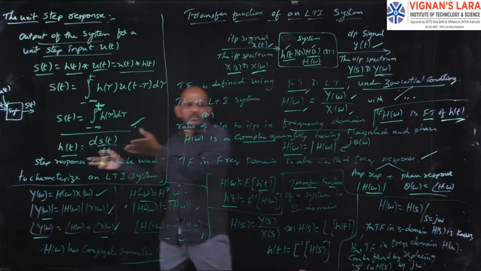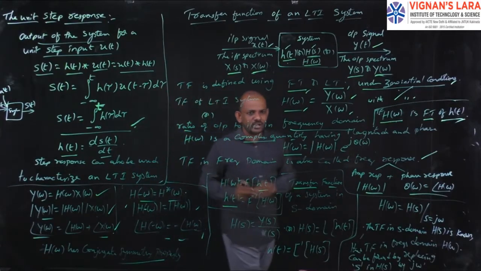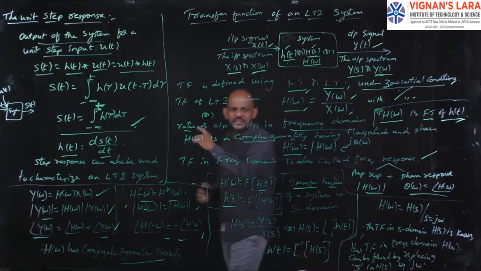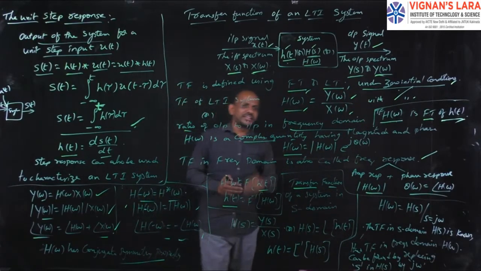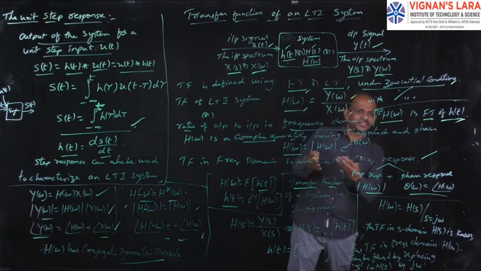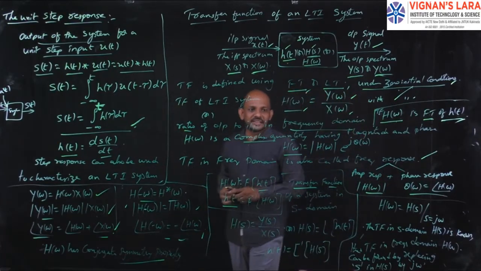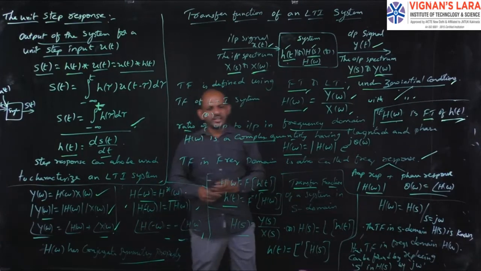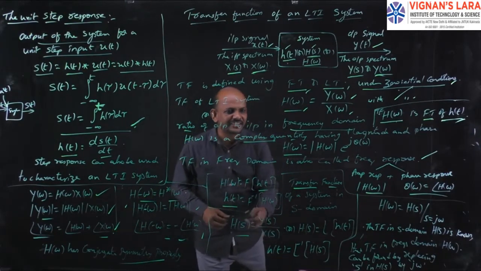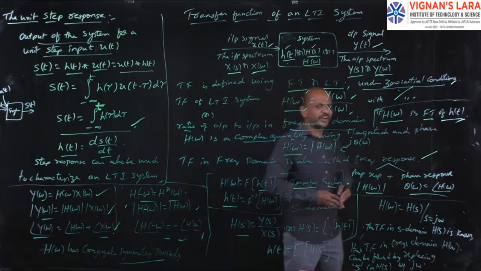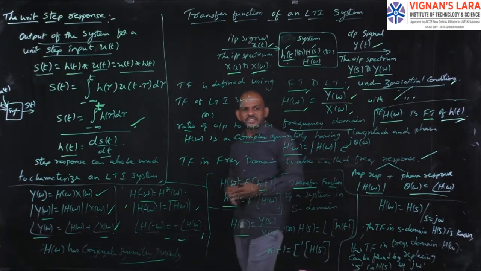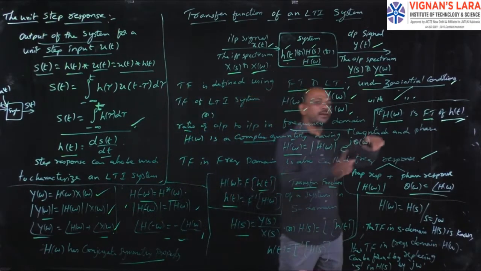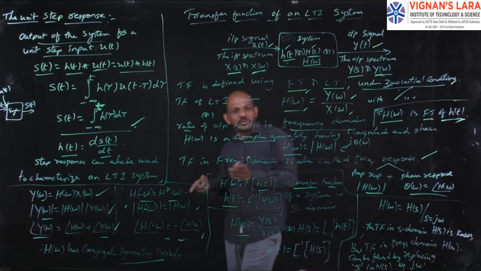In frequency domain, I use the Fourier transform. In S domain, I will use the Laplace transform. The concept is same. Simply here I have represented the transfer function with H of omega. In S domain, I will represent the transfer function with H of s. So H of s equals Y of s by X of s. That is the transfer function in S domain, represented with H of s, and it is defined as a ratio of Laplace transform of the output signal to the Laplace transform of the input signal.